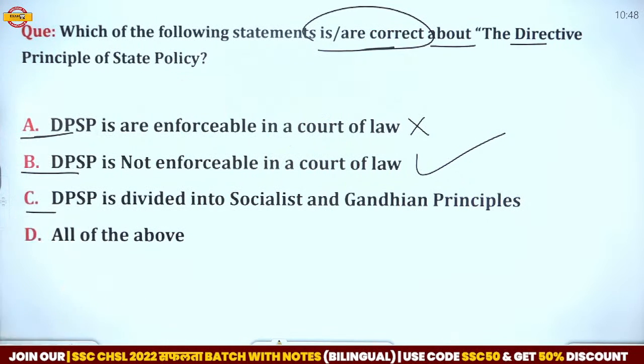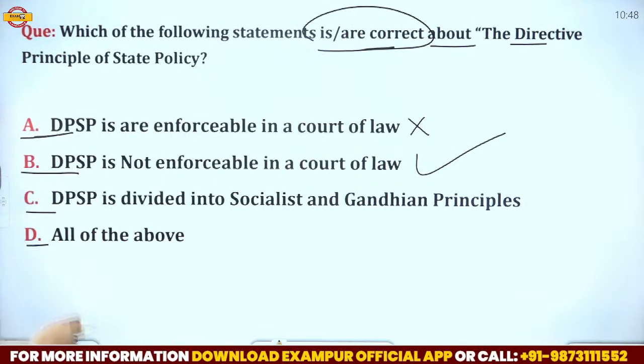Next, DPSP is divided into socialist and Gandhian principles. That is also related to DPSP, and all of the above is not the correct answer.